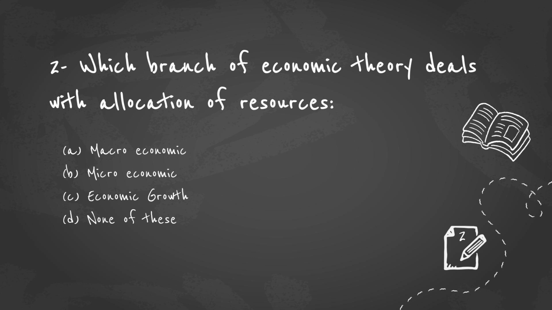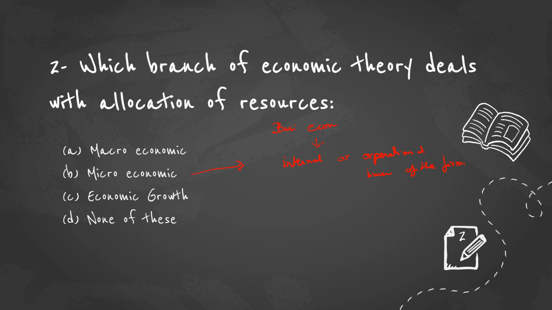The next question, which branch of economic theory deals with allocation of resources? From the business economics point of view, allocation of resources comes under internal or operational issues of the firm. So this is dealt with under microeconomics.